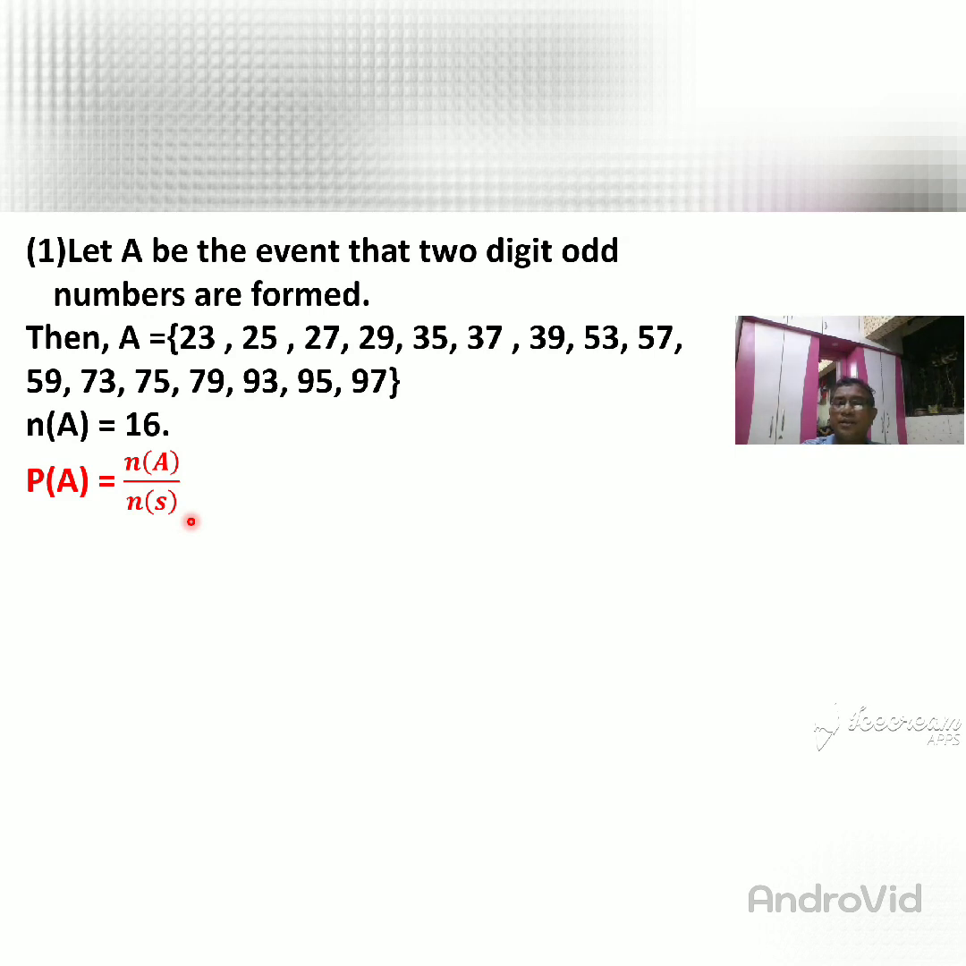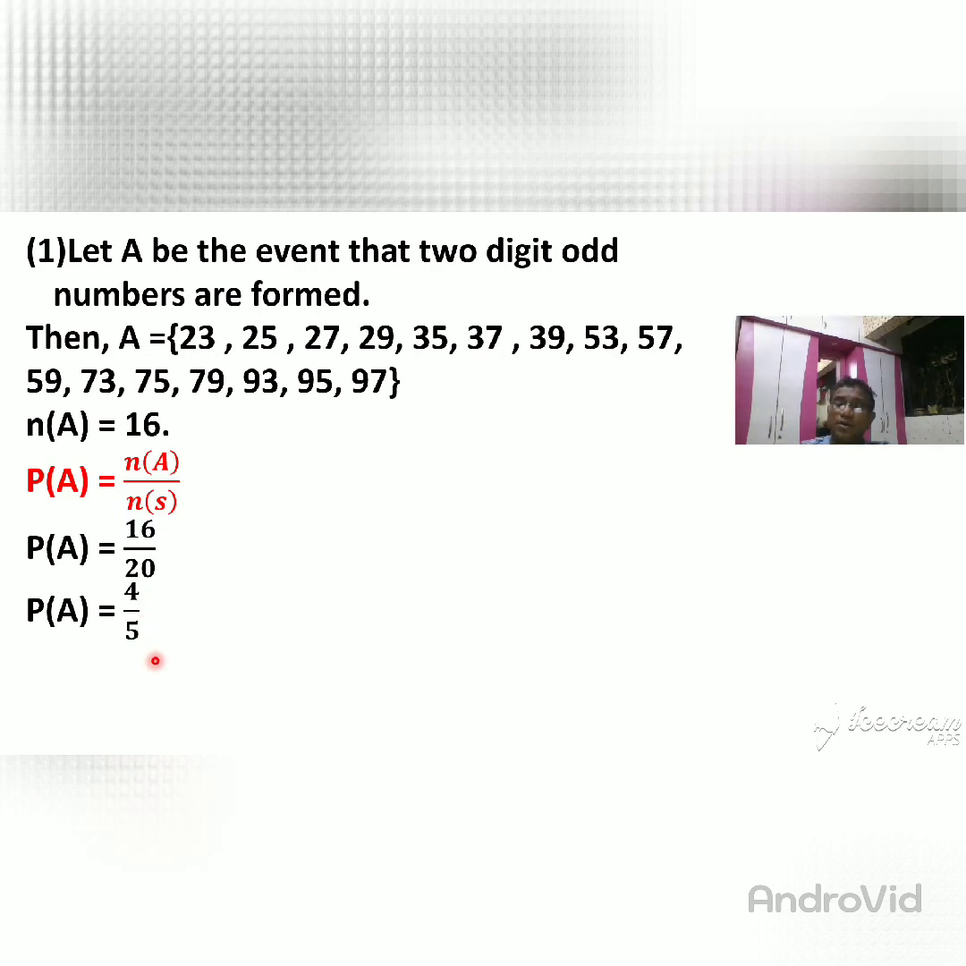The numerator is always the event whose probability you want to find out. So you want to find the probability of A, so the numerator is n(A) upon n(S). Substitute the values: n(A) is 16, so I write 16, and n(S) is 20, so I write 20. 4 times 4 is 16, 4 times 5 is 20, so dividing by 4 you get 4 upon 5. So the probability of A is equal to 4 upon 5.